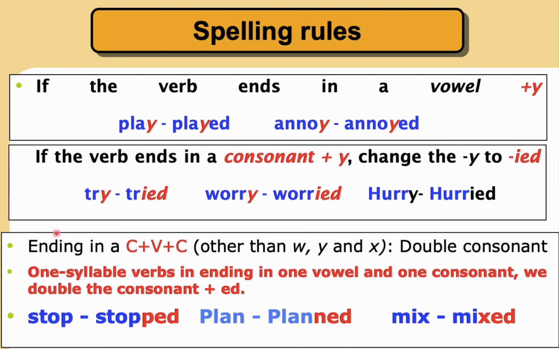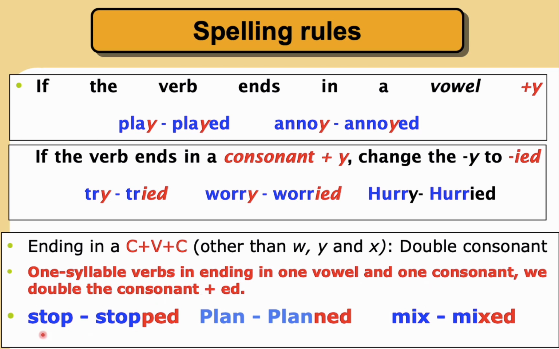So please, if we have a verb ending, it means the verb finishes with, with what? With consonant, vowel, and consonant. So what do we do? We double the consonant. Here we are talking about one syllable verbs ending in one vowel and one consonant. What do we do? We double the consonant plus ed.